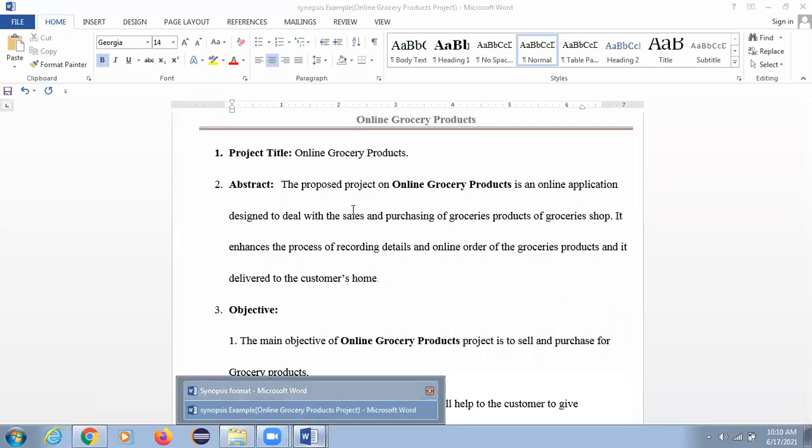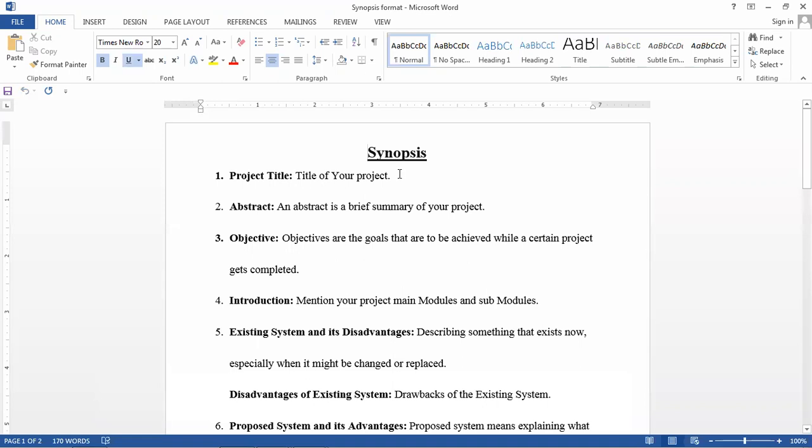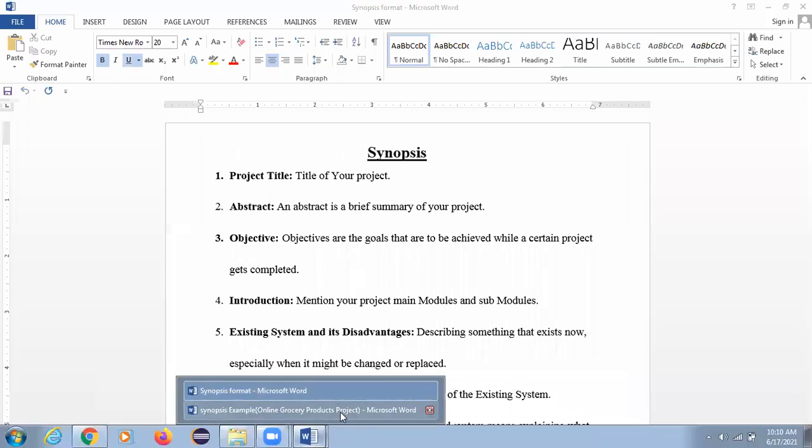This is the format. First is the project title: you mention your project, for example if you have a project like library management system, you put library management system. Next, the abstract.